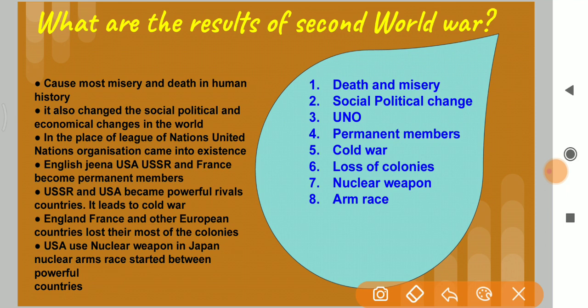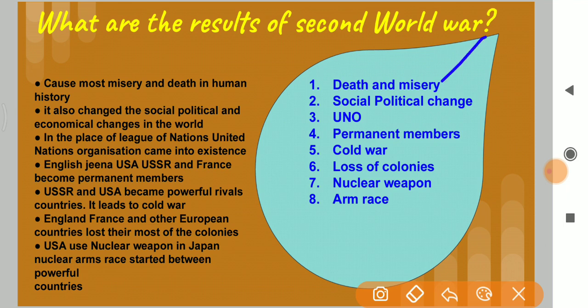USA, USSR, France became permanent members. USA, USSR became powerful rivals, which led to Cold War. And England and France, other countries, lost most of their colonies. Nuclear weapon used for the first time by USA. That is all we call results of the Second World War.